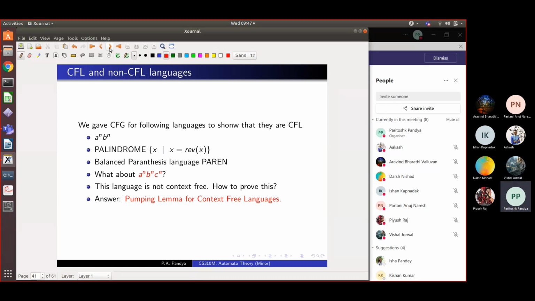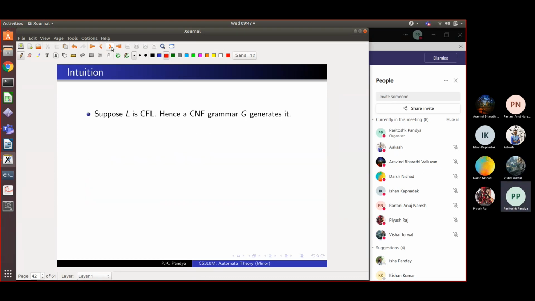Okay, so let's begin. It's a very interesting kind of property of context-free languages that we are dealing with. Let's deal with it. Suppose L is a context-free language. What does it imply? Let's forget about epsilon. Hence there will be a grammar in Chomsky normal form.